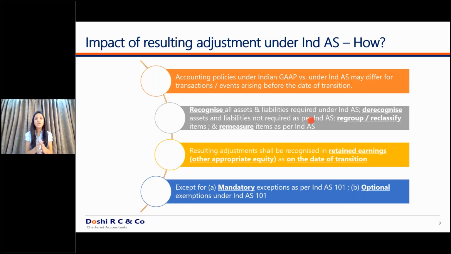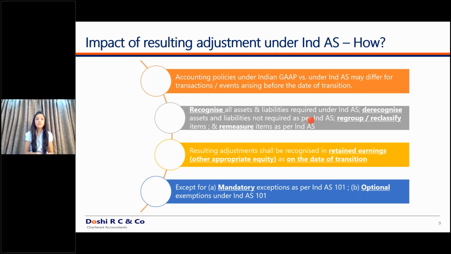So whichever items, as per the respective recognition criteria, have to be transferred under retained earnings, you transfer under retained earnings. Or if there is any other appropriate reserve, for example, ESOP reserve, fair value of equity investments, what we discussed previously, such reserve, any other appropriate reserve as per the respective accounting standards. You don't have discretion. You have to refer to the appropriate standard to determine which portion of equity has to be debited or credited for recording these Ind AS adjustments.